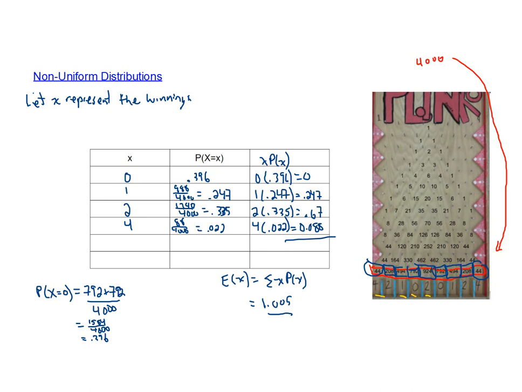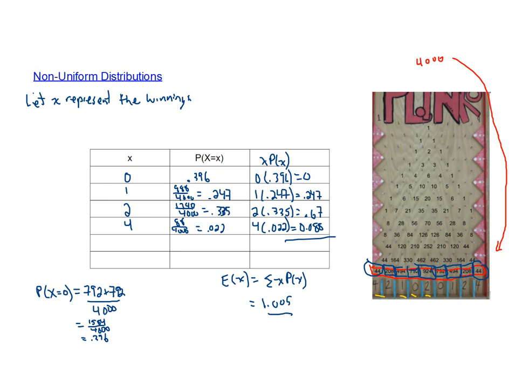The goal of the casino is to make a profit. If they charge you $1 for this game and you're going to win on average just over $1, the casino is going to go out of business. I know that half a cent doesn't seem like very much, but half a cent multiplied by millions of games, millions of people, and so on starts to add up. So the casino wants to make the game interesting to you. They want to make it so that you seem like you're winning, but in the long run, you're going to actually end up losing by a little bit.